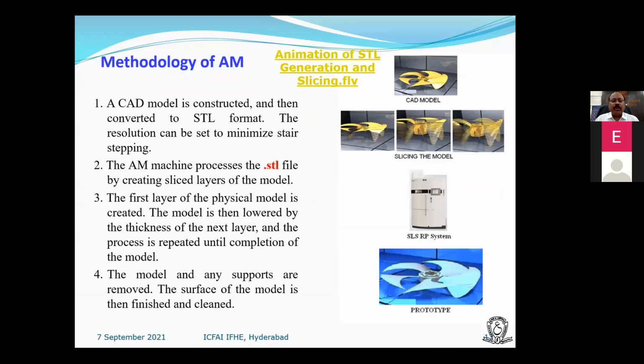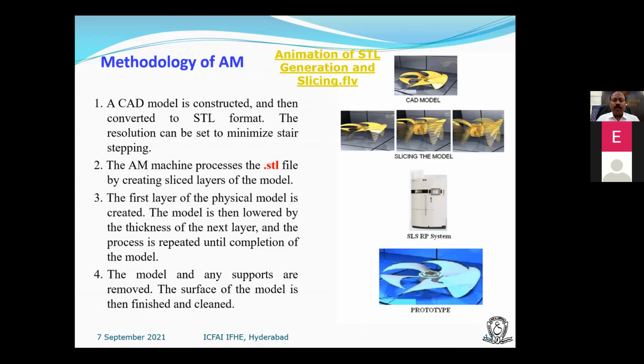Now coming to the methodology of AM, additive manufacturing. There are almost 40-plus 3D printing processes available, but out of these only 7 categories now exist, and some of the 40-plus are obsolete. As per the textbook, you can find in the olden days 40, 45-plus RP systems.